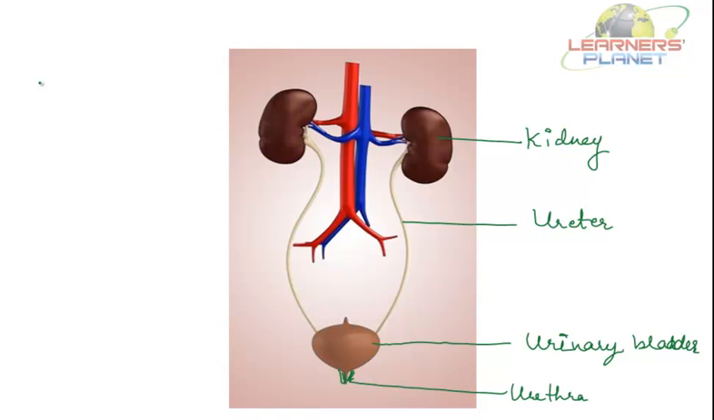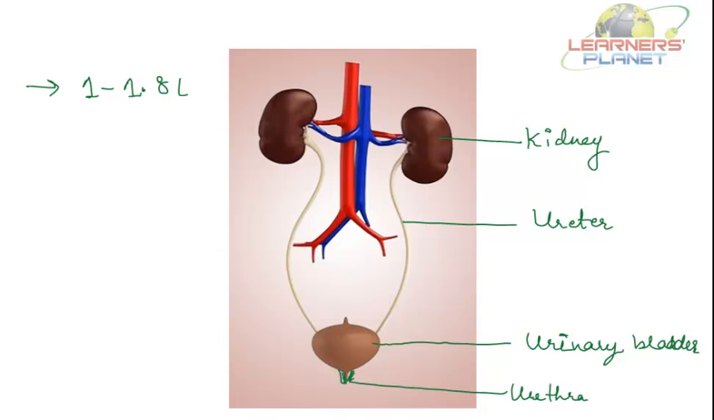Also, I would like to discuss some more important points, that an adult human being normally passes about 1 to 1.8 liters of urine in 24 hours. And as we discussed, urine consists of 95% water and the rest 5% urea and other waste products. Right?